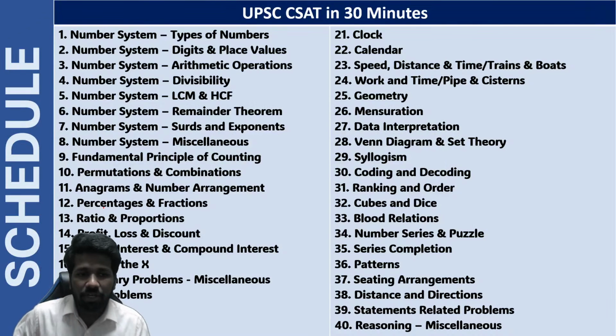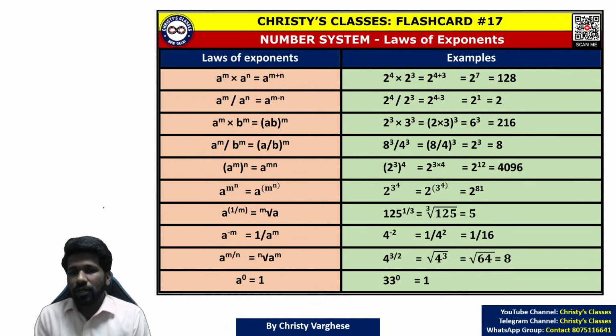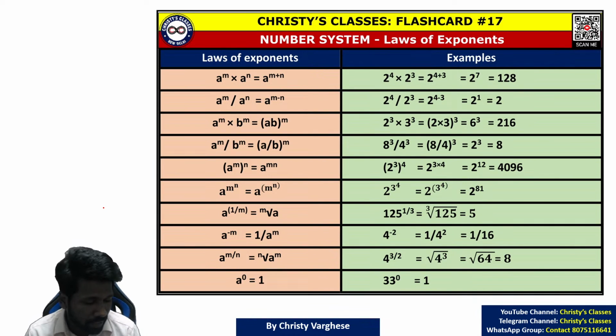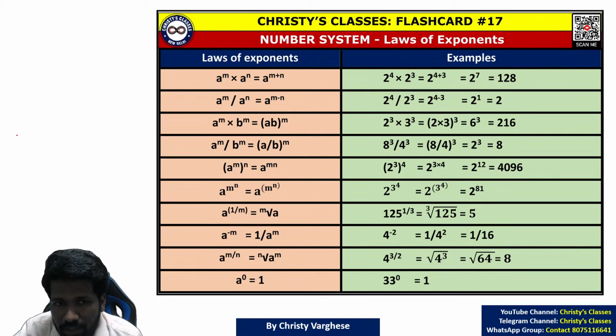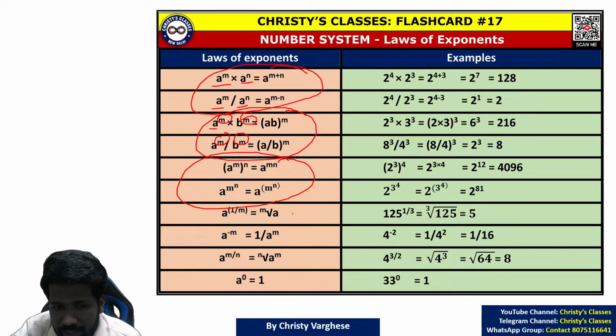Okay, so this is the complete schedule of the course. Today's topic is surds and exponents. I have summarized the basic things you should know from surds and exponents in this flashcard. Basically we can divide it into how to multiply and divide when the bases are same, that is the first category. How to multiply and divide when the powers are same, that is the second type of rules or formula that you should know. The third category is when power of power comes, what to do. And the fourth one is some basic assumptions or notations we have.